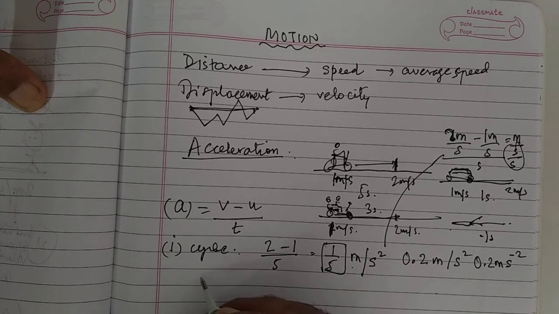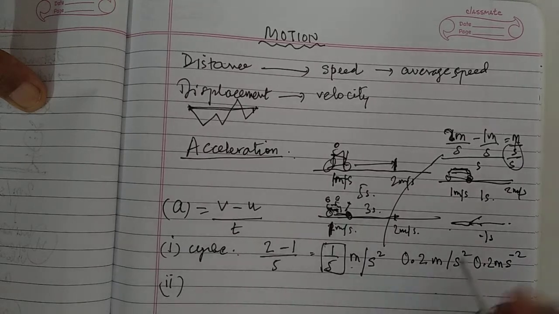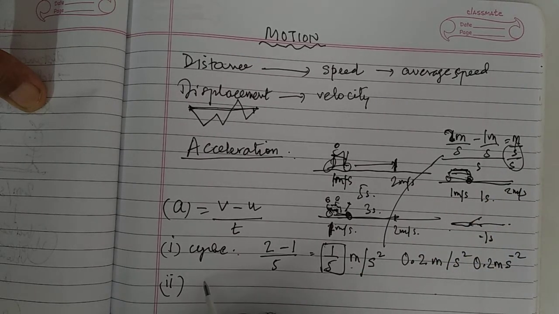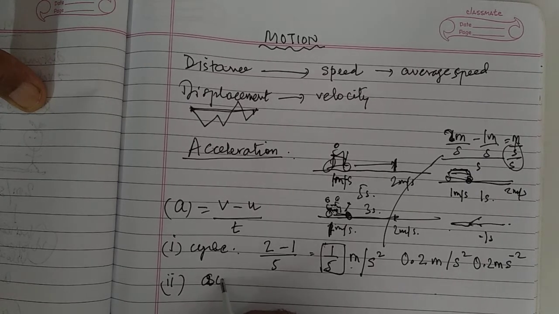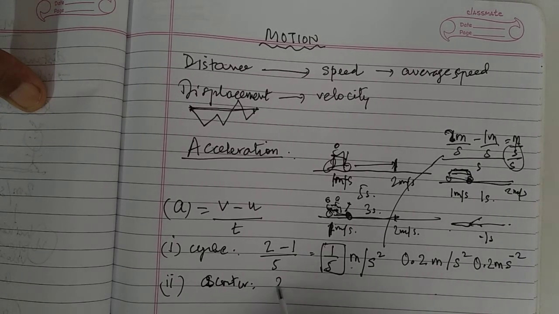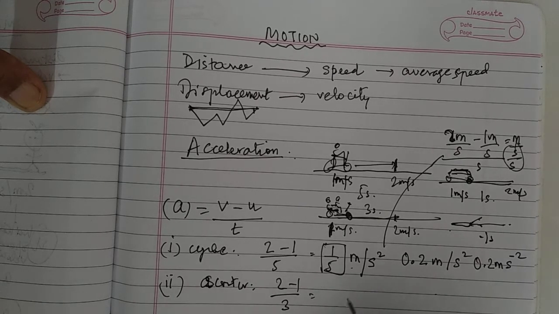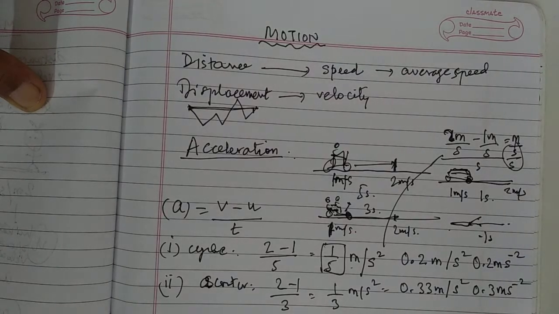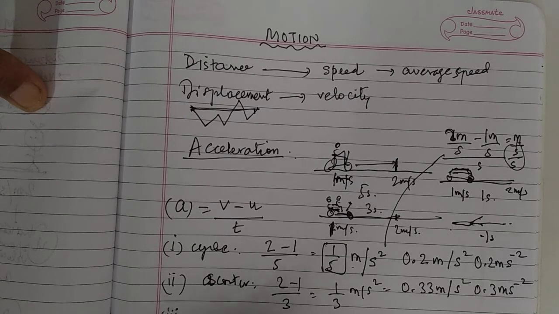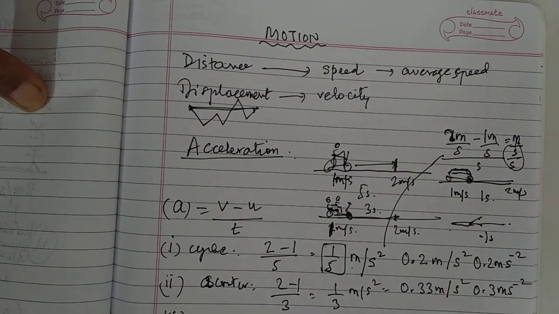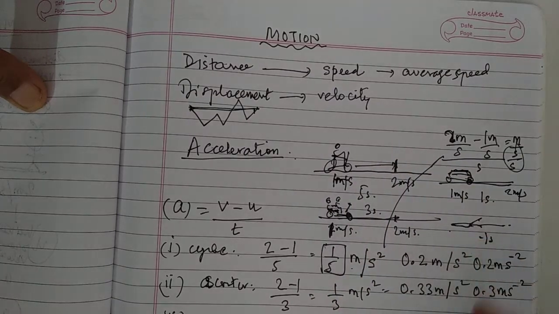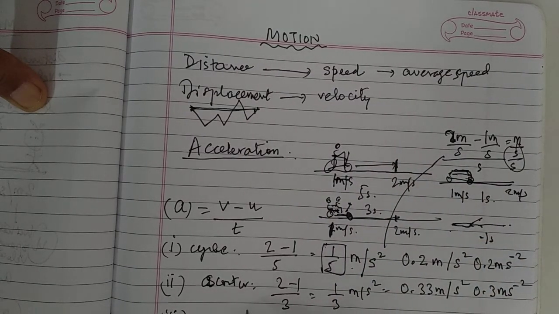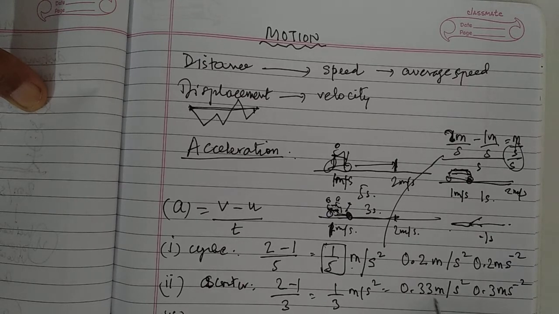Now let us take the scooter. 2 minus 1 upon 3 seconds, so it is 1 upon 3 meters per second square, or 0.33 m s to the power of minus 2. Both the final and initial velocity in all four are the same, but their acceleration differs.